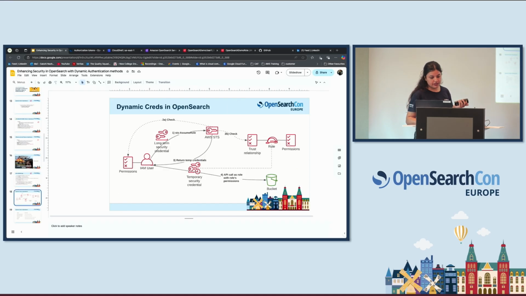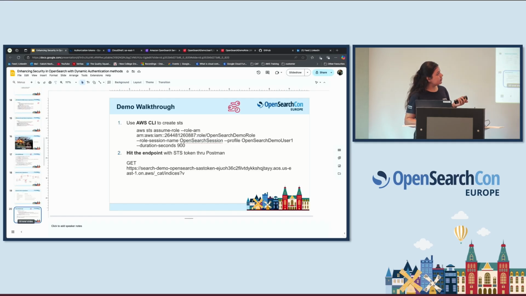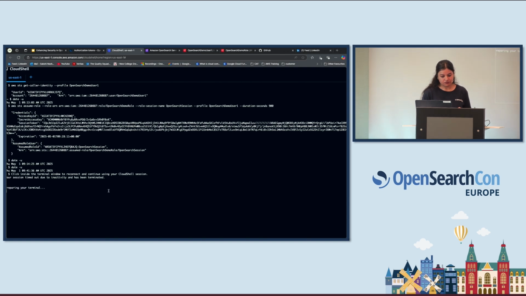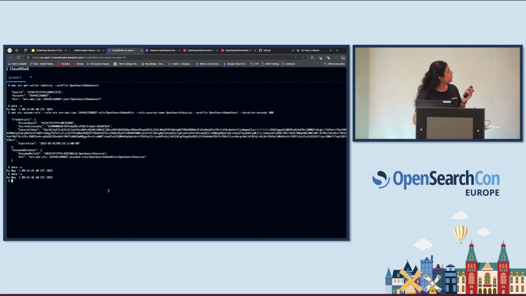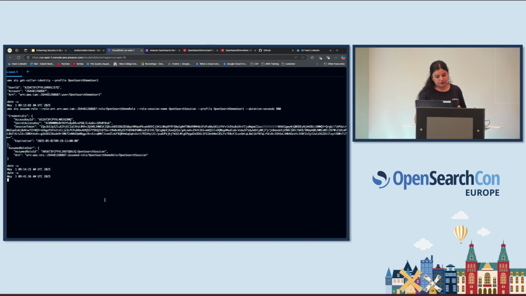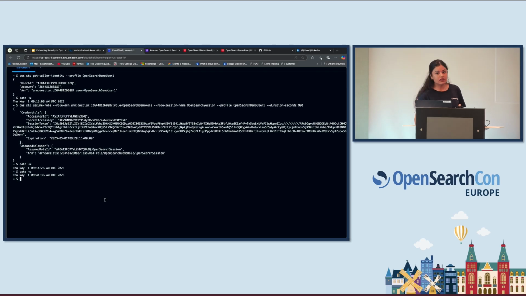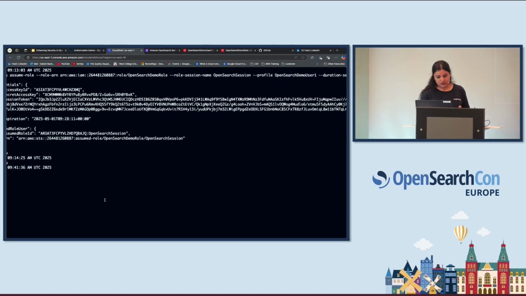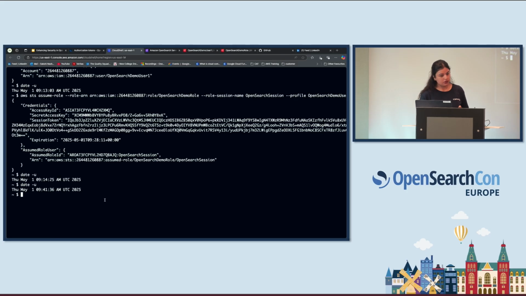Now, let me walk you through hitting the CLI and getting the temporary credentials. So this is the CLI. That was the previous session that I had. I hope it's visible. A little? Good enough? OK. So right now, the time that I see is 1st May, 10 a.m.